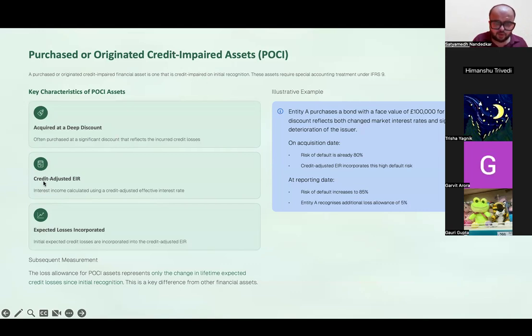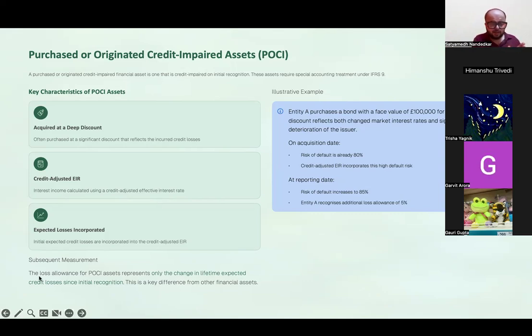And in the case of these, you should use the credit adjusted effective interest rate, which is a significantly lower rate, and expected losses have to be incorporated. Initial expected credit losses are incorporated into the credit adjusted EIR. So you reduce the rate of interest in order to include the impact of future defaults that will take place. Okay.